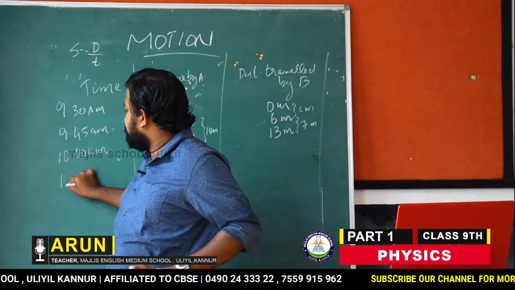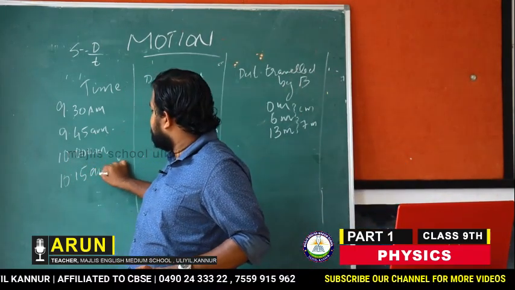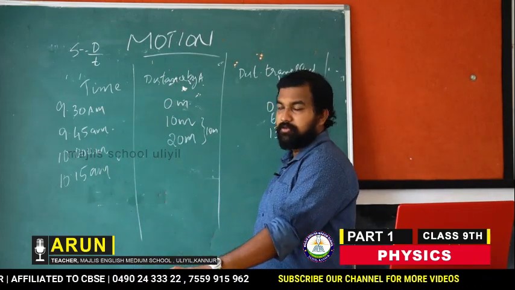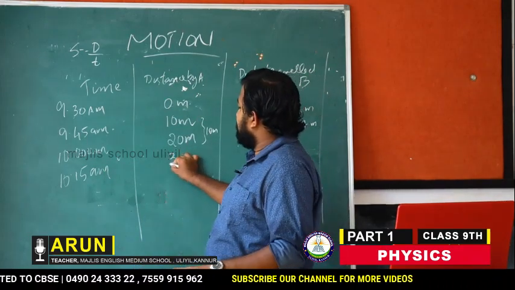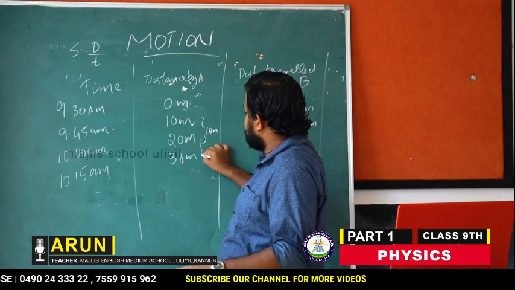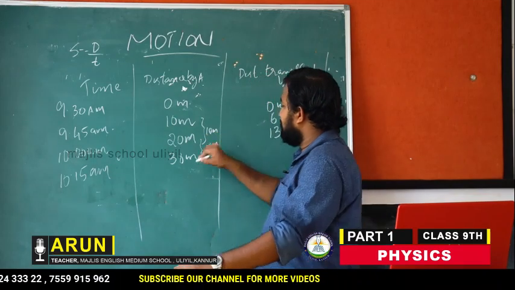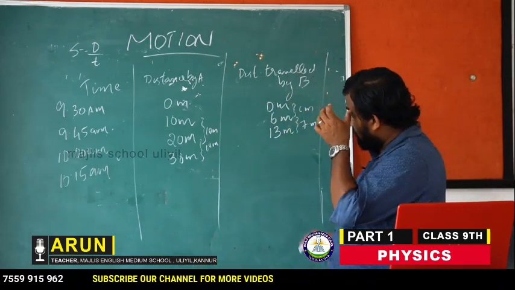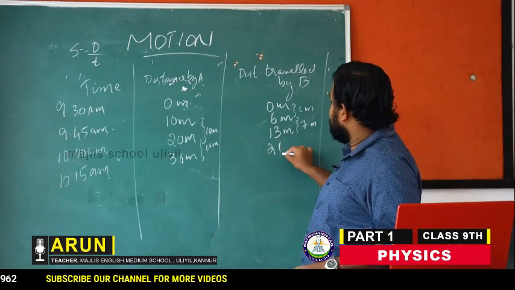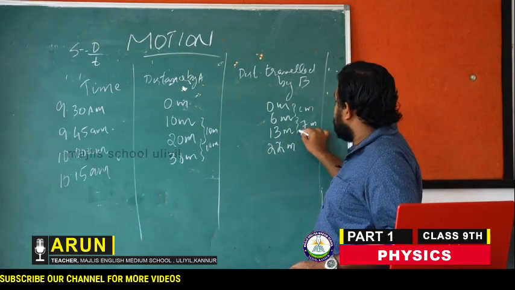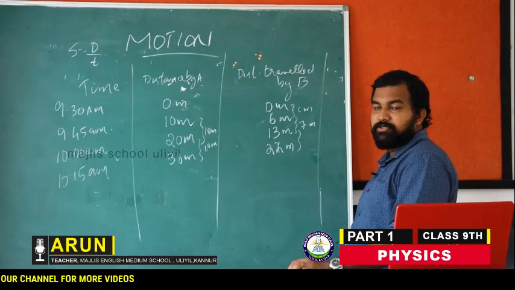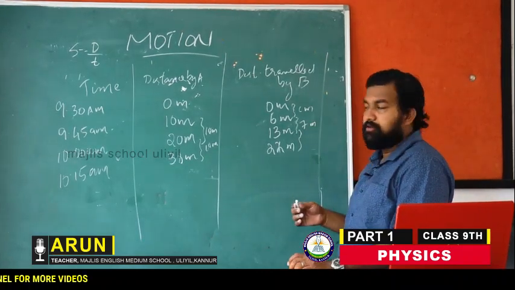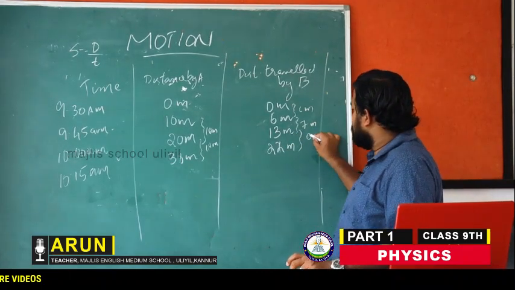Now at 10:15, car A travels 30 meters. Again the difference between 10, 20 and 30 is 10 meters. But car B reached 22 meters, so the difference is 9 meters.